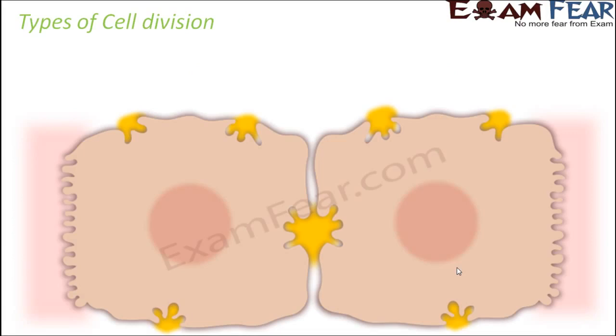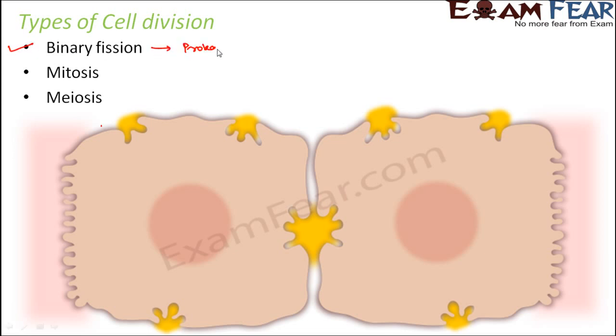When we talk about cell division, there are different types for different types of organisms. For prokaryotes you have one type of cell division, and for eukaryotes you have a different type. Prokaryotes, for example bacteria, generally divide by the process of binary fission.